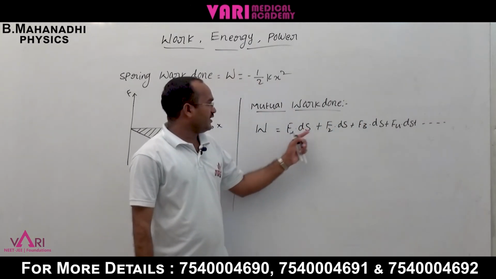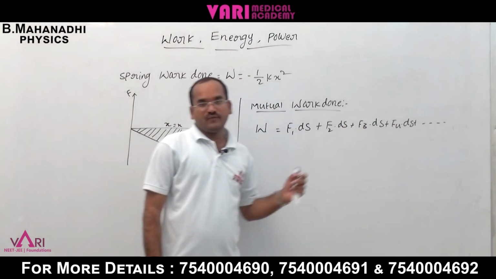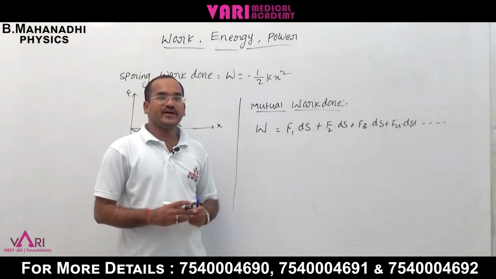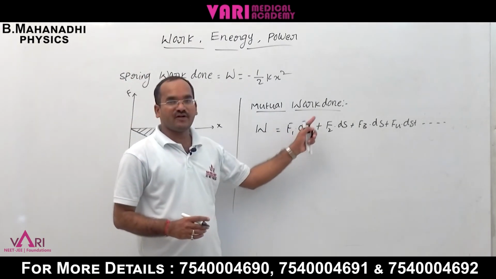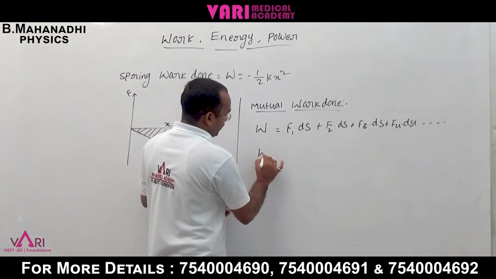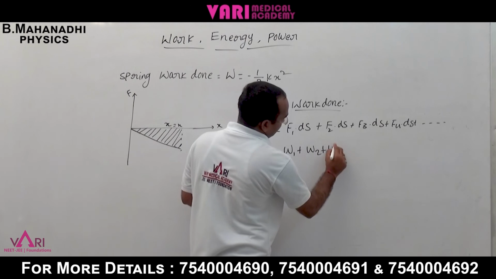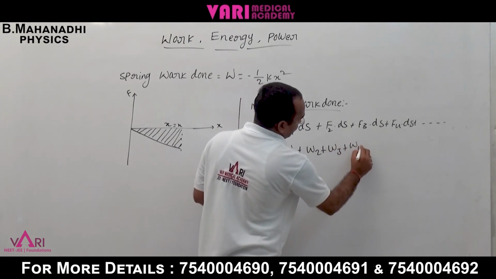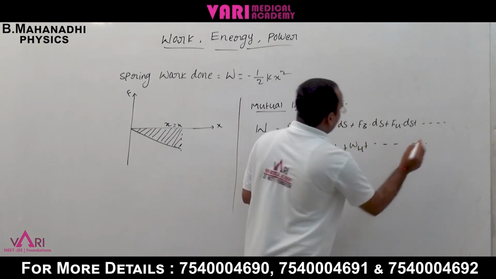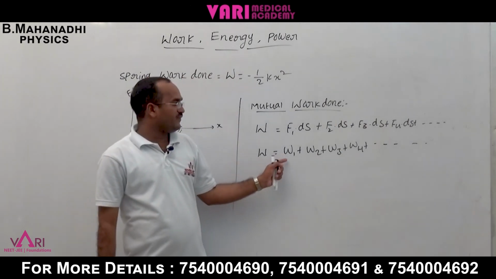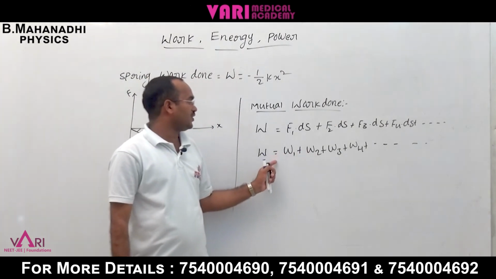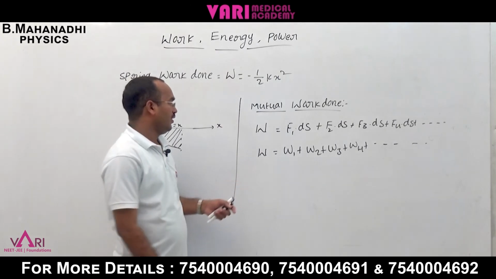Here F1, F2, F3, F4 are different forces, each having its own work done. W is equal to W1 plus W2 plus W3 plus W4 and so on. The sum of the individual work done is equal to the net work done.